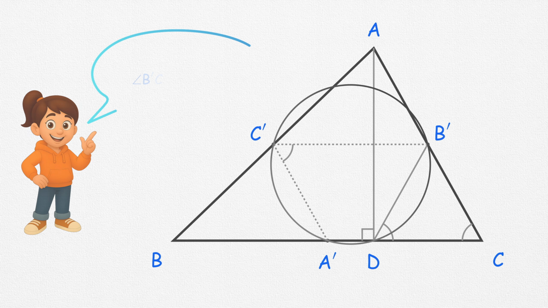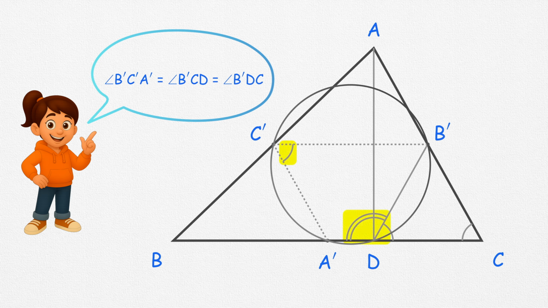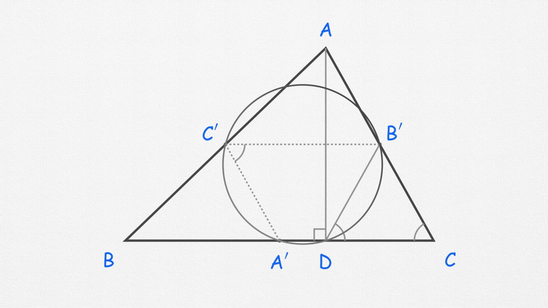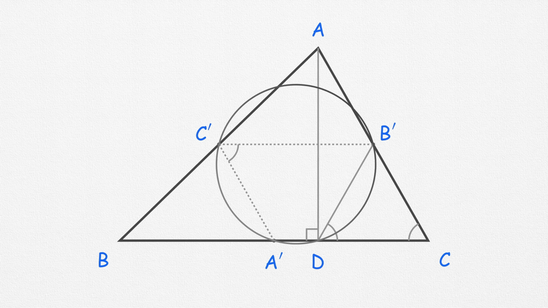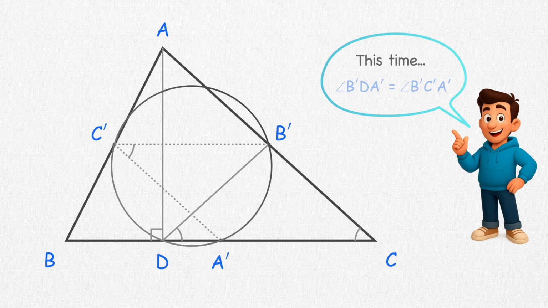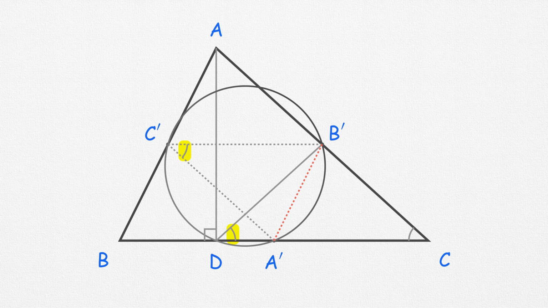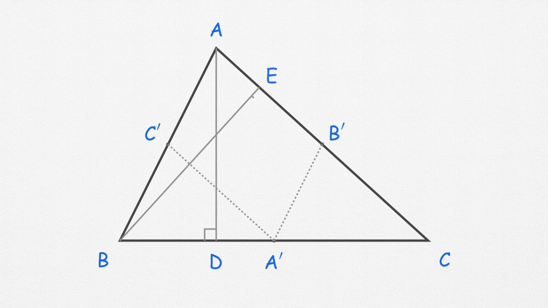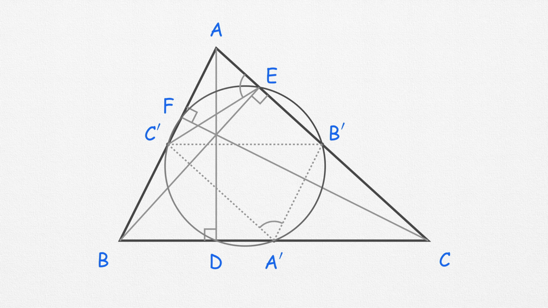After all, in a cyclic quadrilateral, the opposite angles always add up to 180 degrees. But you might wonder, what if point D had fallen on the other side of the midpoint? Even in that case, the conclusion is the same. Because in a circle, a chord subtends equal angles at any point on the arc, as long as the point lies on the same side of the chord. Using similar reasoning, we can prove that points E and F lie on the same circle as well.